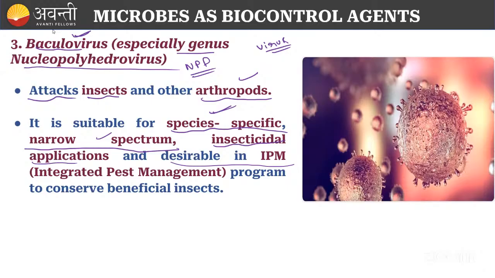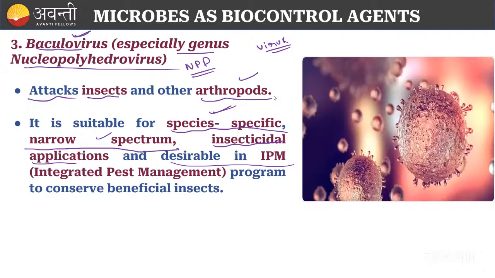Can anyone tell me which are the beneficial insects? Insects which do the pollination, very good. Bees, very good. Honeybees, right? The earthworm will not come, earthworms come under the annelids.